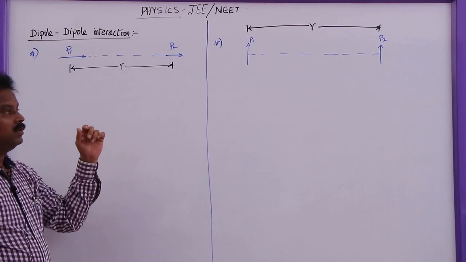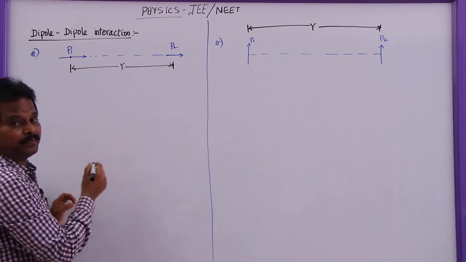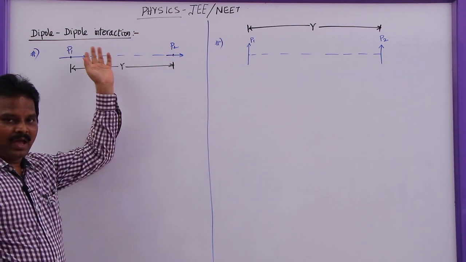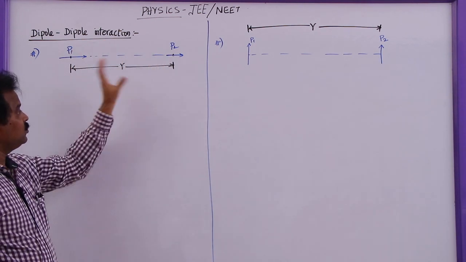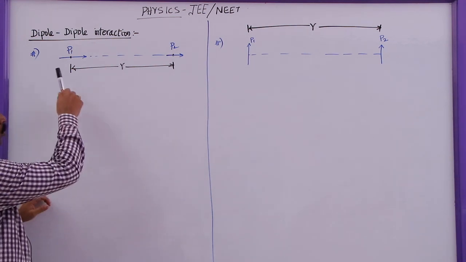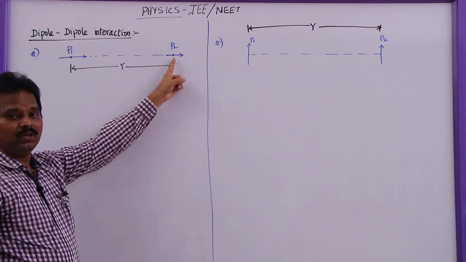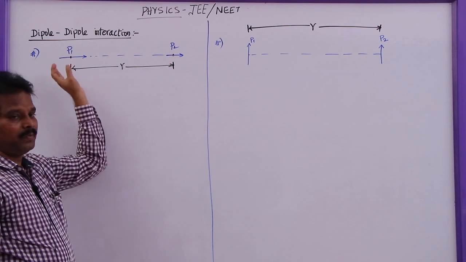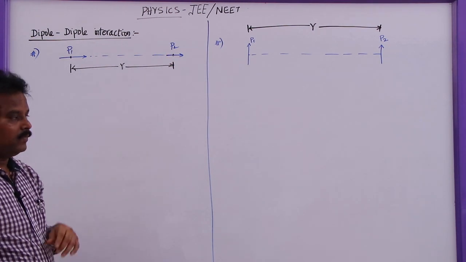In this case, if we keep two dipoles, this is the midpoint of the first dipole, this is the midpoint of the second dipole, and these two dipoles have two different dipole moments, P1 and P2, and these two are separated by distance r. If you see this diagram, both are along the same line. That means the second dipole is on the axial line of the first dipole, or the first dipole is on the axial line of the second dipole. So both are along the same line.